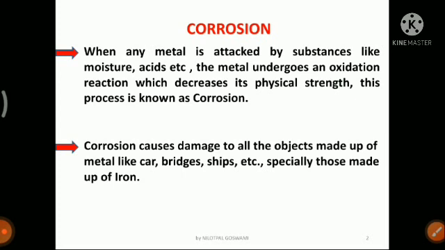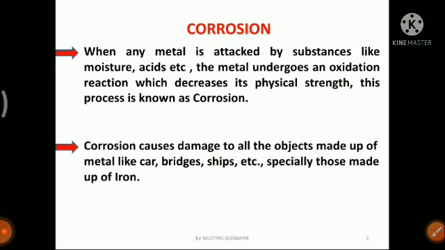Okay, so when metal comes in contact with moisture or water or some materials like salt or acid, we will see that there is a chemical reaction. So what kind of chemical reaction? An oxidation reaction. Okay, and due to this oxidation reaction we will see that slowly with time the physical strength of metal decreases.